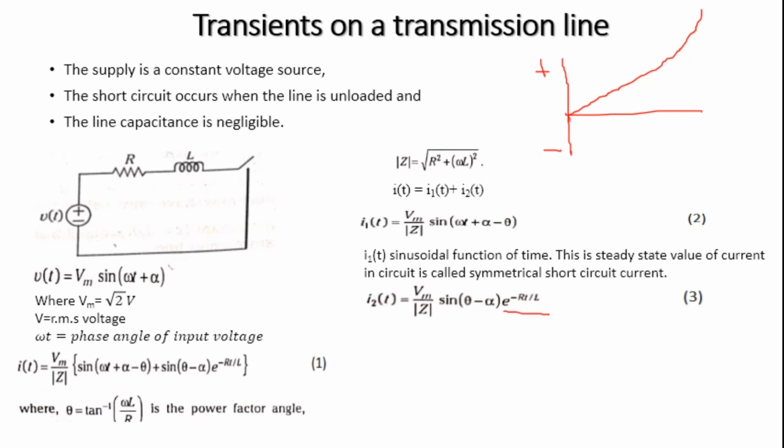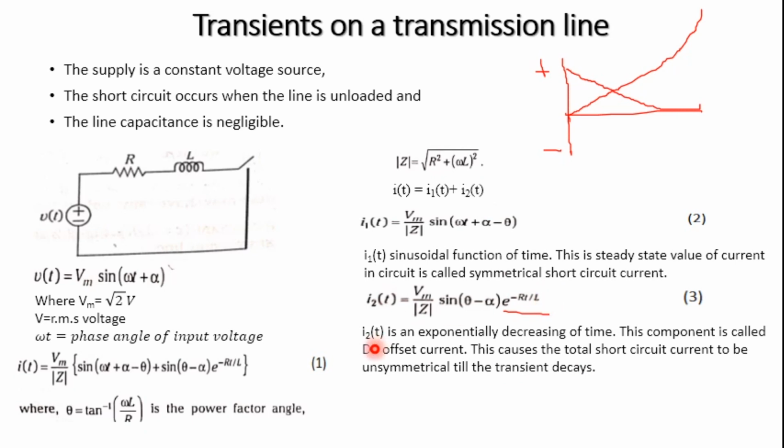So this term, being e to the power of minus Rt by L, is exponentially decreasing with time. This is what we call the DC offset current.